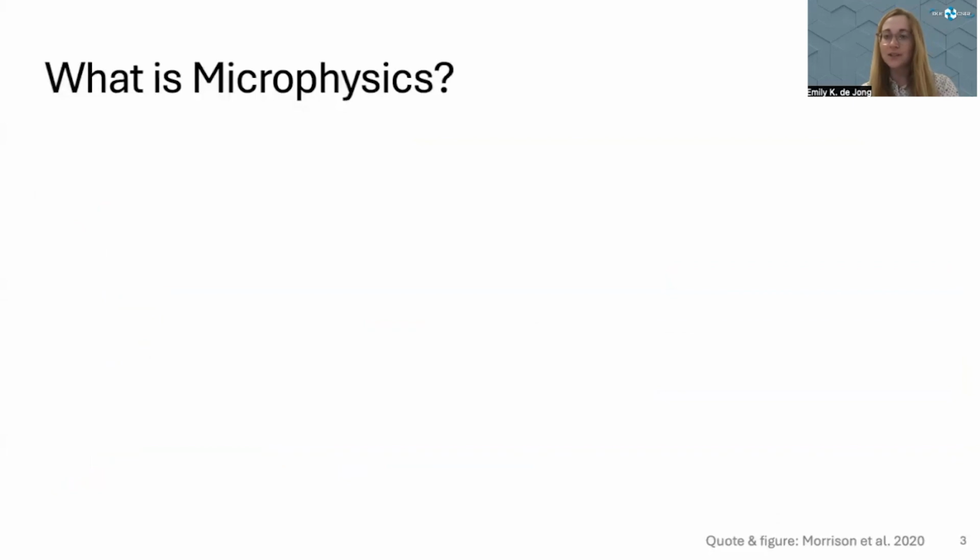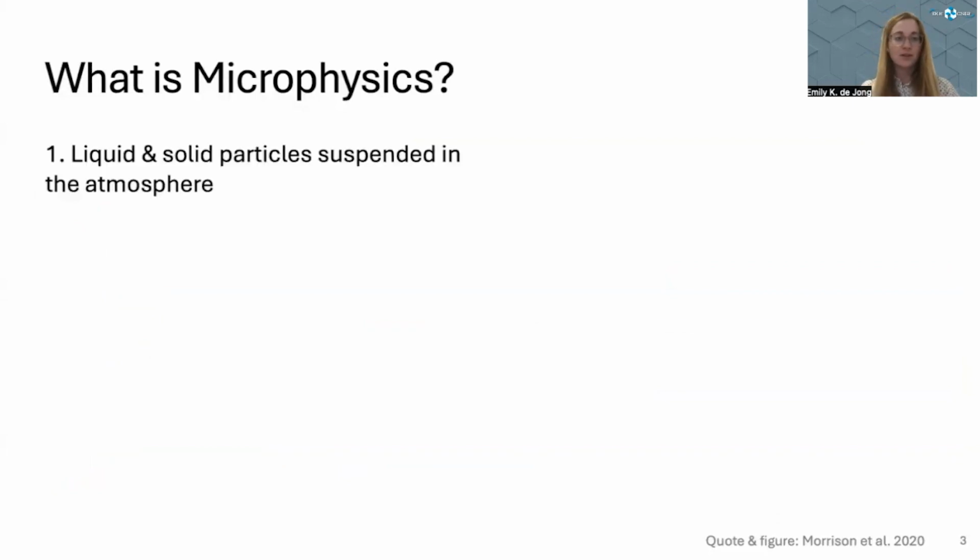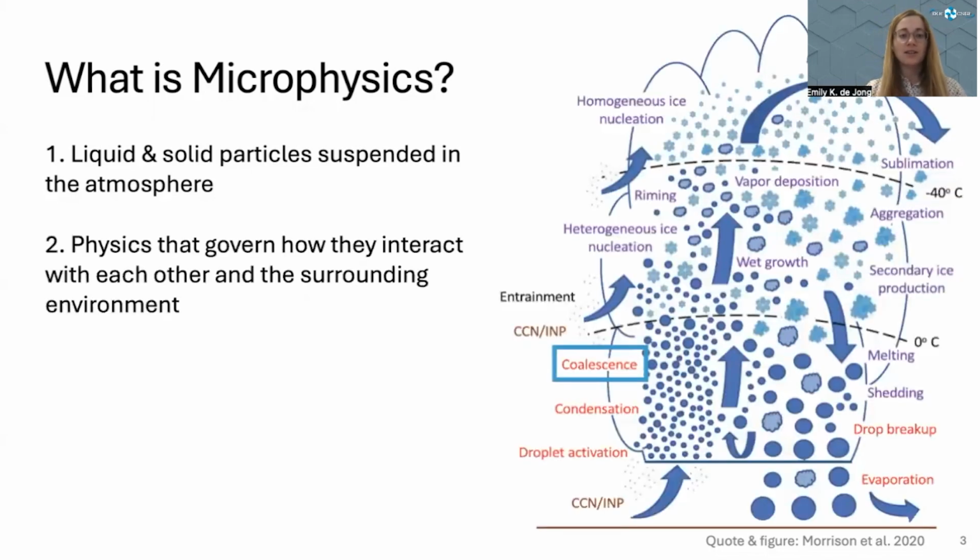So, what are these microphysics that I'm talking about? Well, microphysics refers to two things. The first is all of the liquid and solid particles suspended in the atmosphere. All of these aerosols that I described to you, all of the liquid cloud droplets or ice crystals that make up clouds. It also refers to all of the processes that govern how these particles interact with each other and